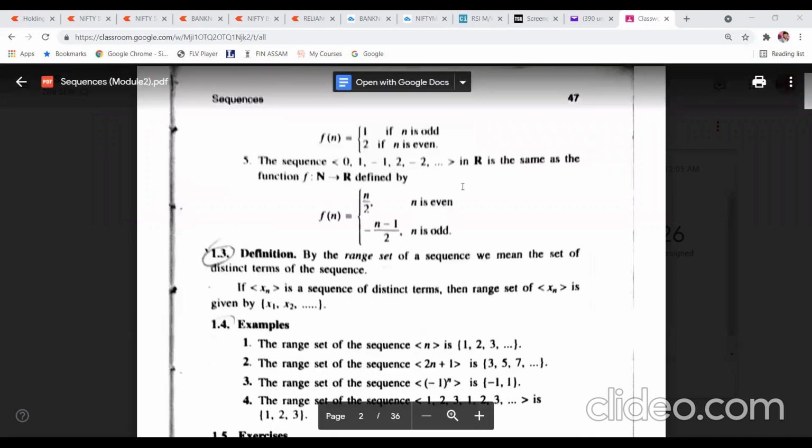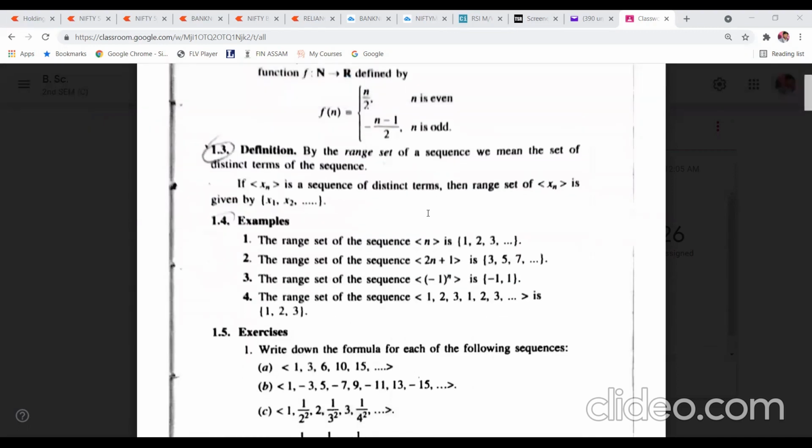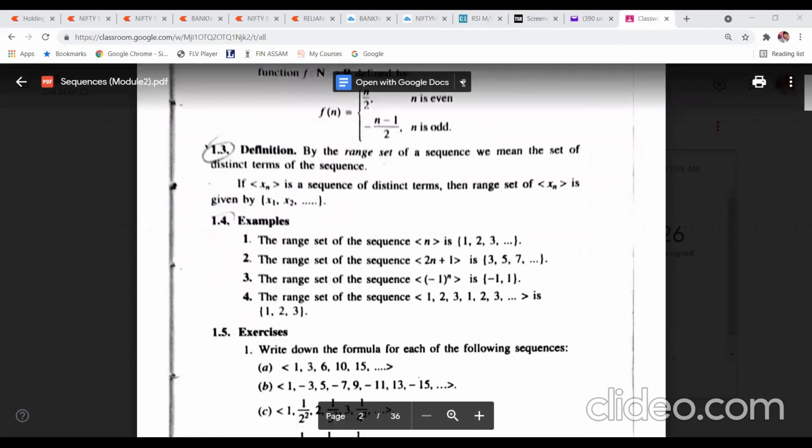Okay, similarly, some here also given. Now see, next is your range set of a sequence. What will be the range? What is the range set of a sequence? So what do you mean by range set? Range set means the set of distinct terms of the sequence. That means here, see here.